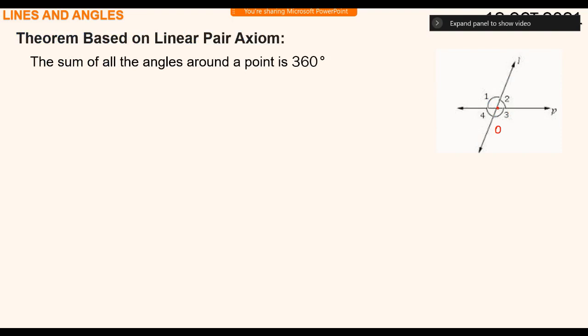Okay, this is the statement: the sum of all the angles around a point is 360 degrees. Now, what is given? And what is to be proved? To be proved, TBP.